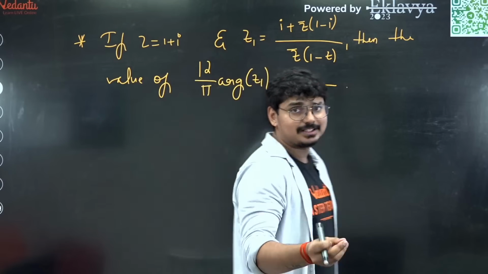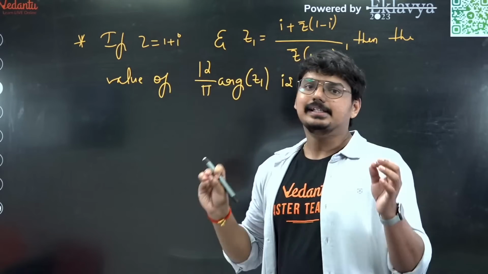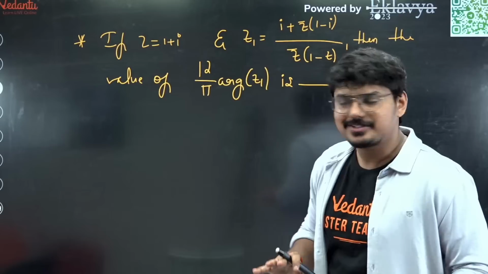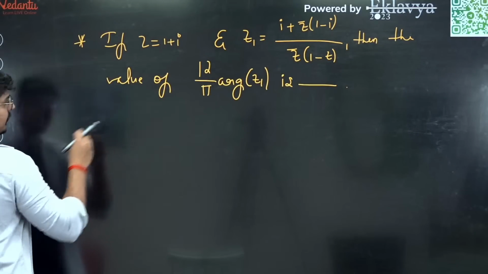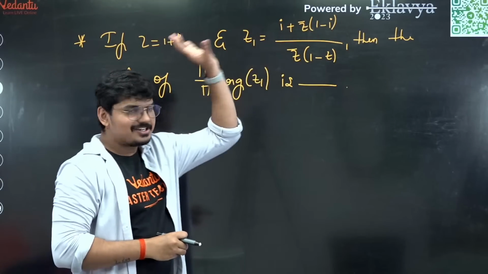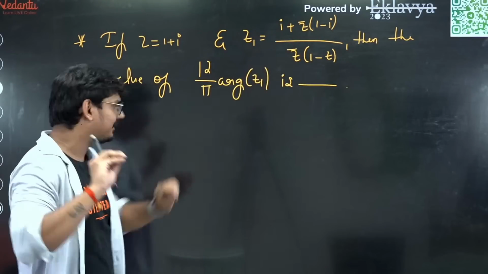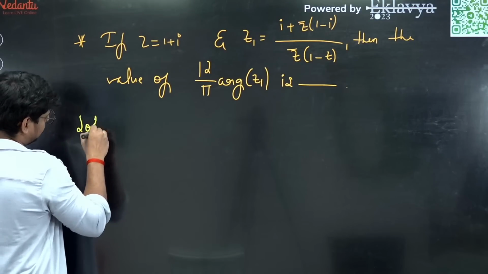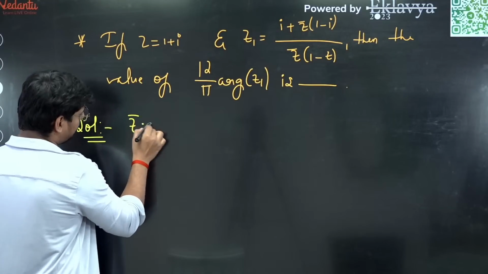Now let me tell you guys, this is again a complex number question, but again nothing crazy, a simple straightforward question. If you observe, the complex number z is given to you. You need to figure out z1, and to figure out z1, again a direct condition is given. Z1 is simply this, where we need to find out what is z bar. I think z bar everyone knows, it's a conjugate of the complex number z. So what is z bar going to be?